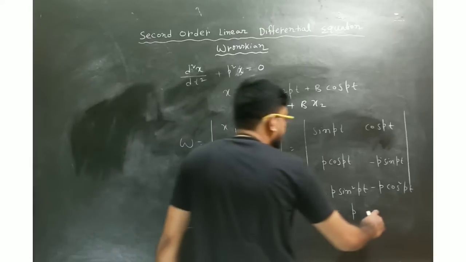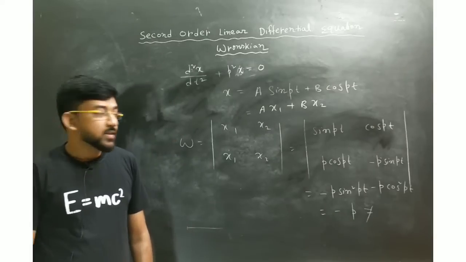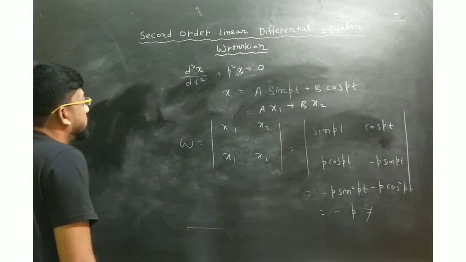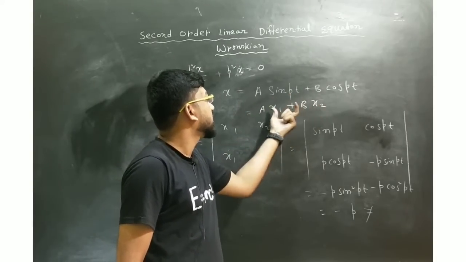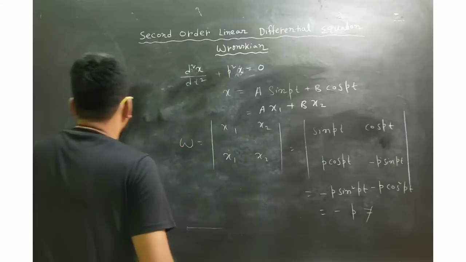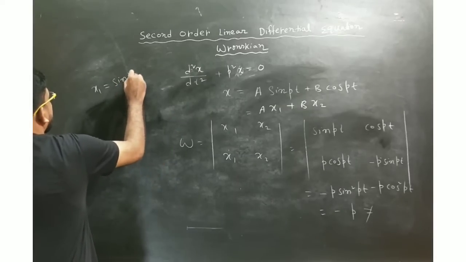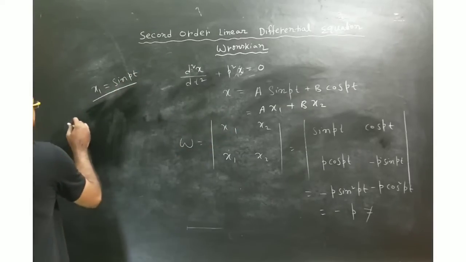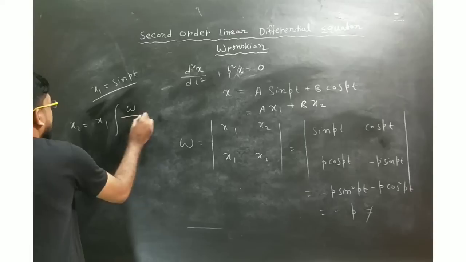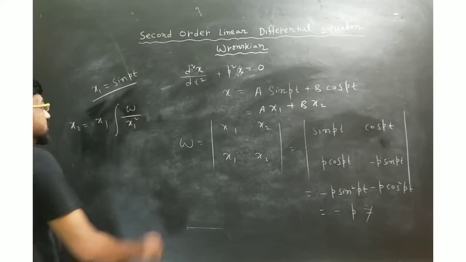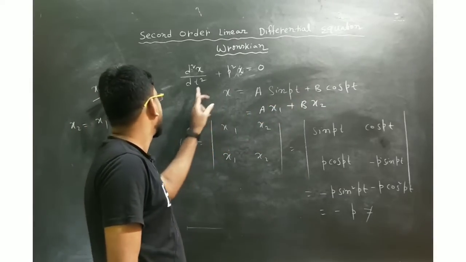So this W is not equal to 0, so you can say that the solutions of this differential equation are linearly independent. Similarly, suppose you know one solution, say x1, and you want to find x2. Suppose x1 is sin pt. Now if you want to find x2, then x2 will be x1 times the integration of W over x1 square, dt, because this is a function of t.